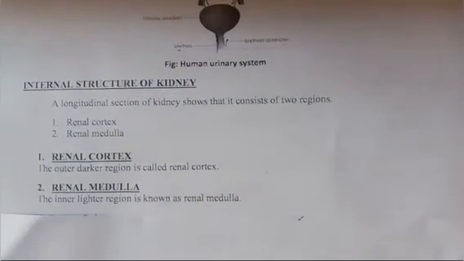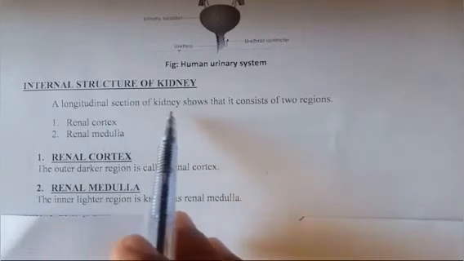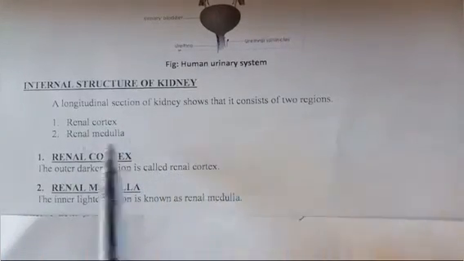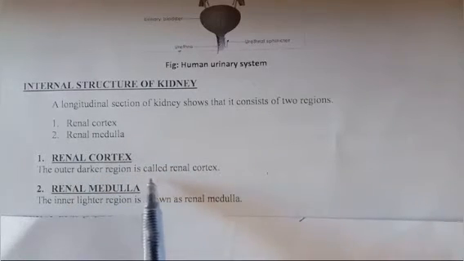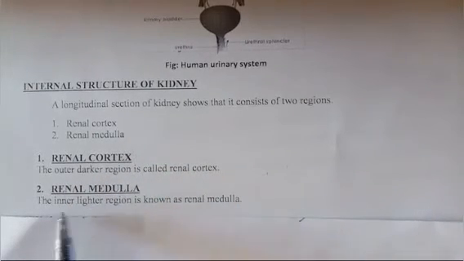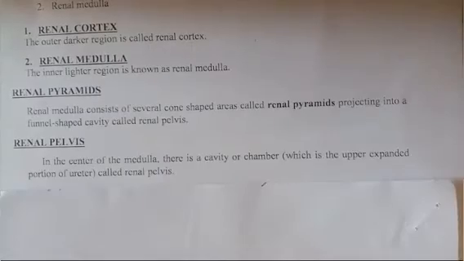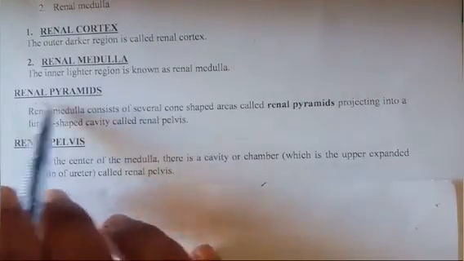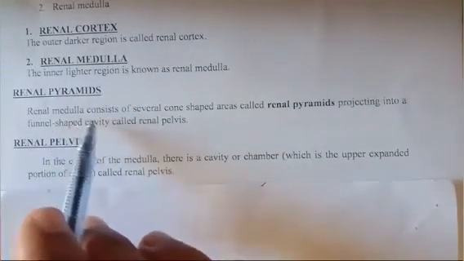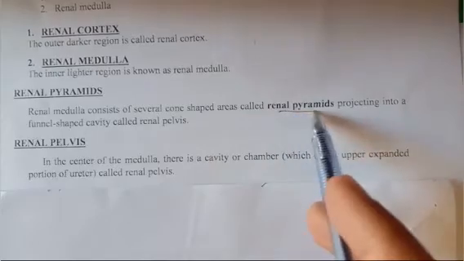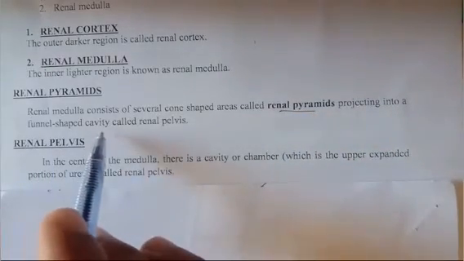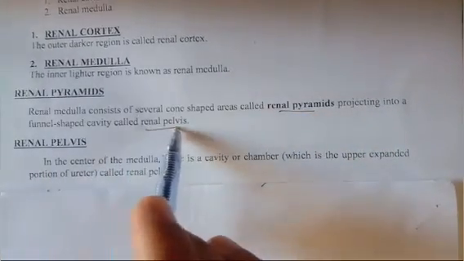Now, internal structure of the kidney. A longitudinal section of the kidney shows that it consists of two regions, the renal cortex and the renal medulla. The outer dark region is called the renal cortex. The inner lighter region is known as the renal medulla. Renal pyramid. The medulla consists of several cone-shaped areas called renal pyramids projecting into a funnel-shaped cavity called the renal pelvis.